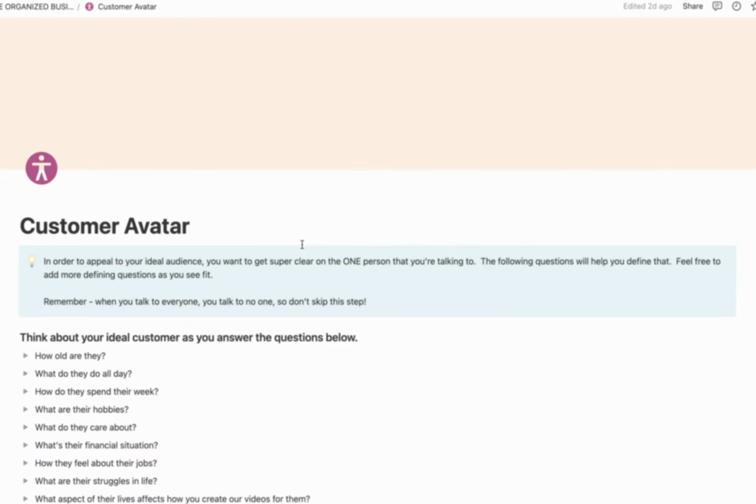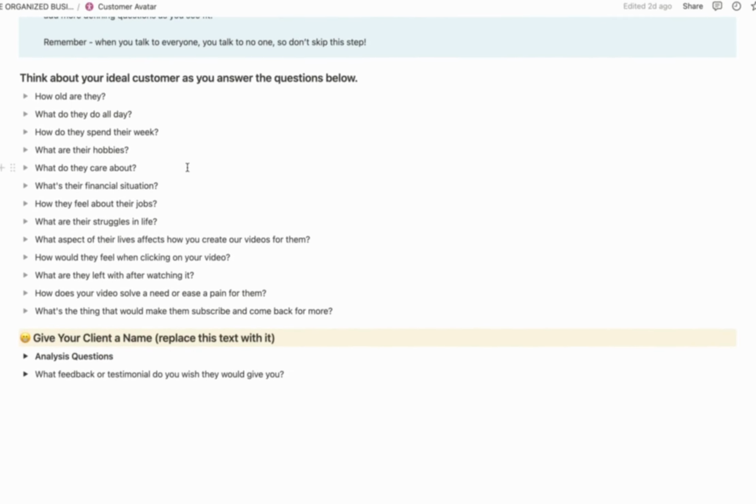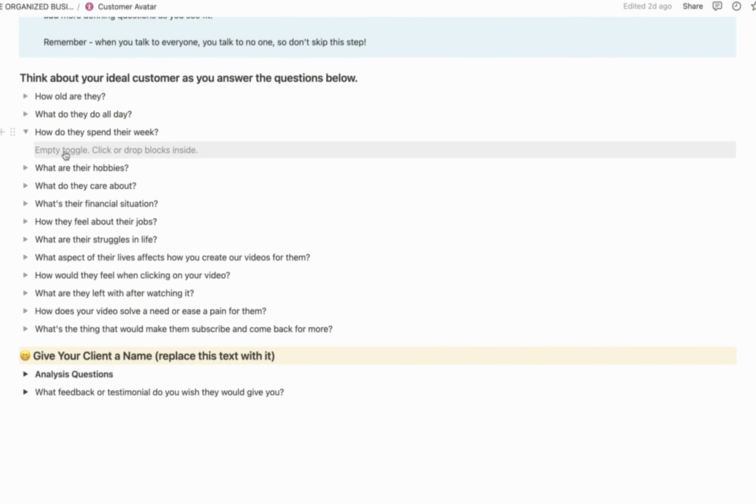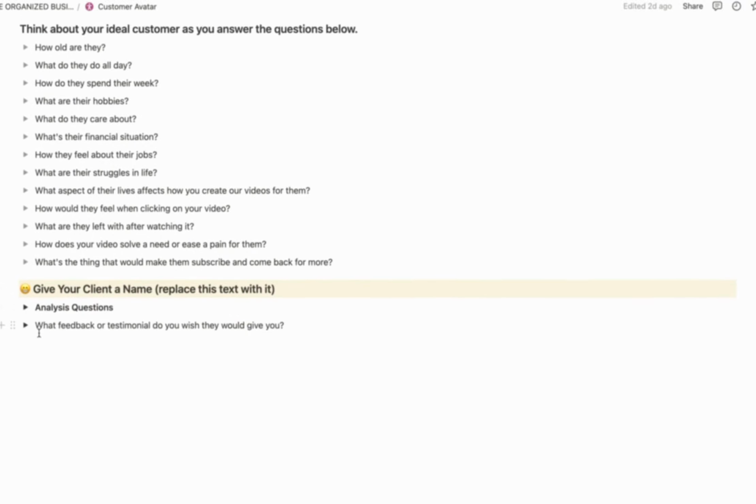Coming back to your main dashboard, like I said, everything is a click away with this dashboard. You've got a customer avatar area, and these are just a bunch of different questions that I invite you to walk through and answer each of these to really get in the head of your ideal customer. So this is obviously somebody who's made up, but you want to be very clear on who that customer is so that every piece of content and messaging and every product you create is designed for this person. So these are just different toggles that you can use. And then down here, there's just some psychographic questions that you can answer for yourself.